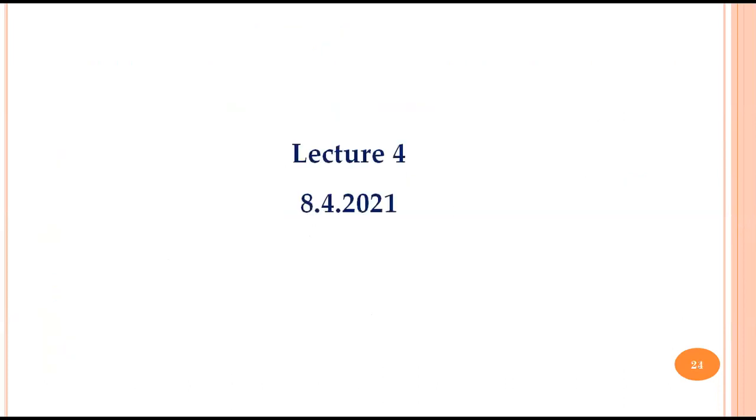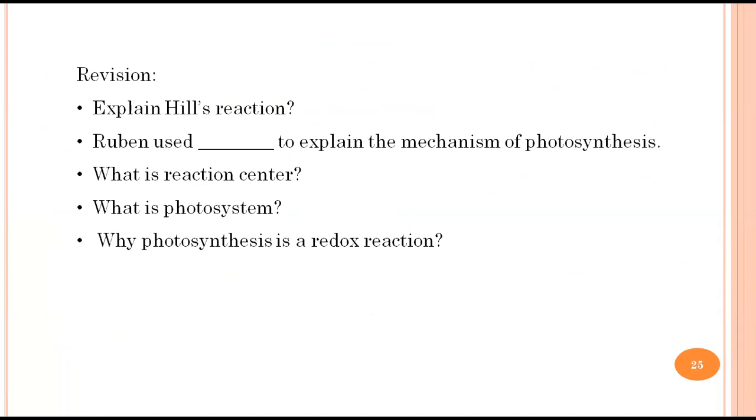And we all know photosystem 1 contains which reaction center? P700, very good. And photosystem 2 contains? P680. Very good. So these are the two important reaction centers present in a photosystem. And now I hope you understood the basic difference between a photosystem and a reaction center.